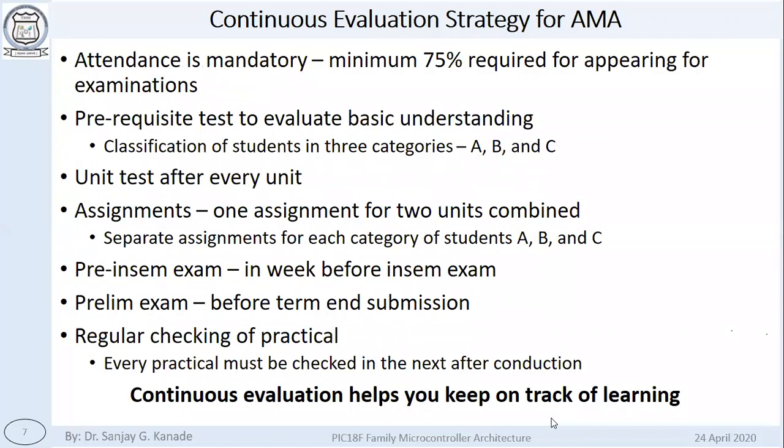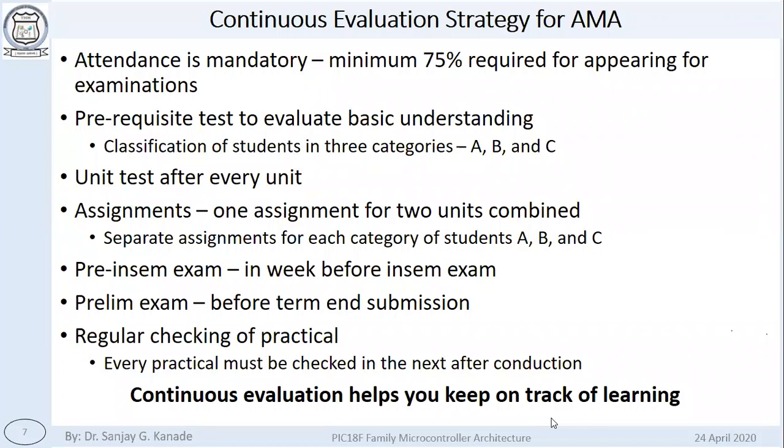For evaluation of this subject, we are going to use a continuous evaluation strategy, which is briefly described on this slide. As you know, attendance is mandatory and it is going to be very strictly followed during the execution of this course. Minimum 75% attendance is required for appearing for any examinations. This is the requirement given by the university, and we are going to strictly follow this in this semester.